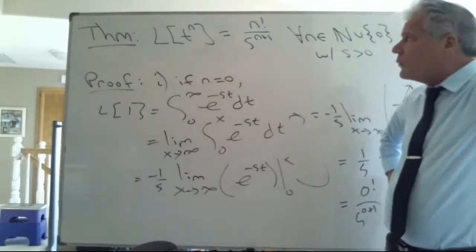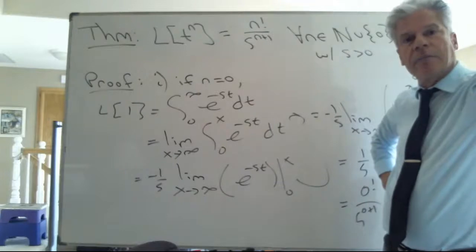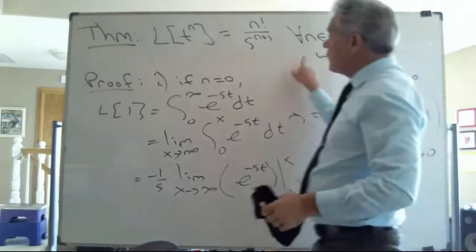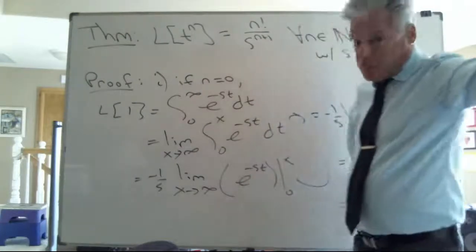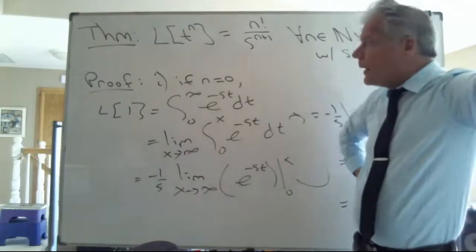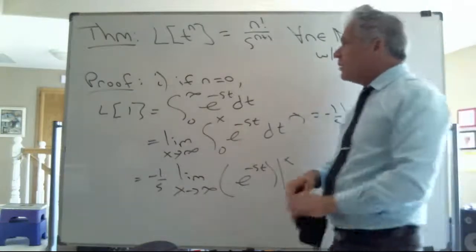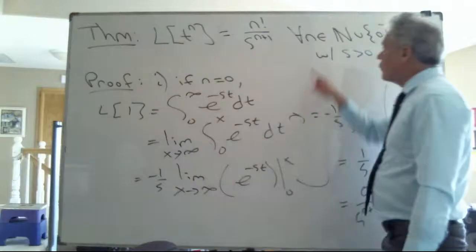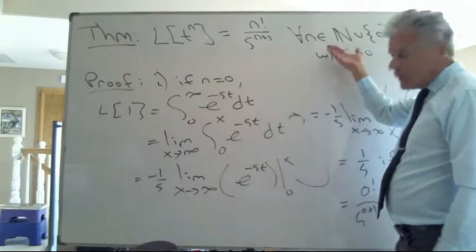And if I assume it's true for some value of n, call it k, and I can show that this statement is true for the next consecutive natural number k plus 1, then I think by mathematical induction, I've shown that this statement is true for all values of n in that set. So here we go.